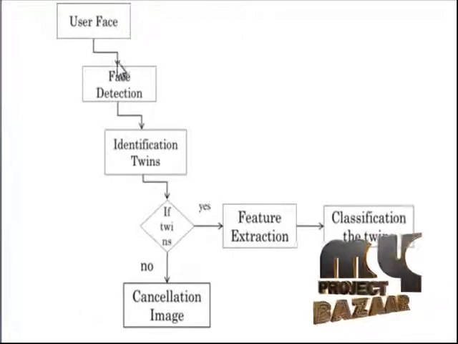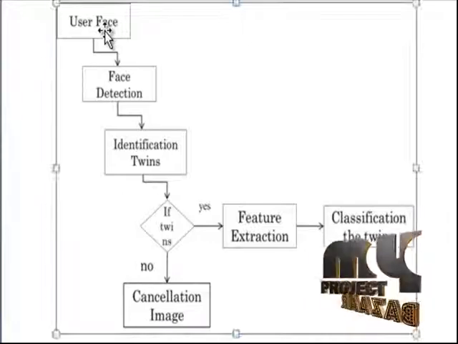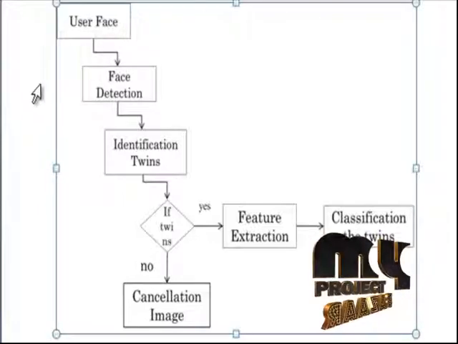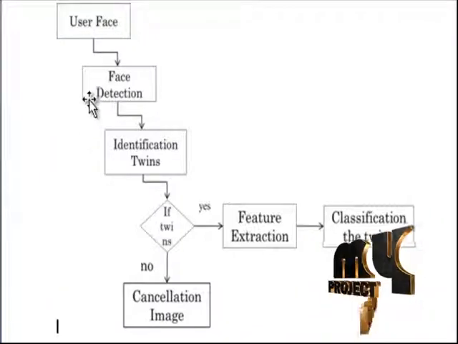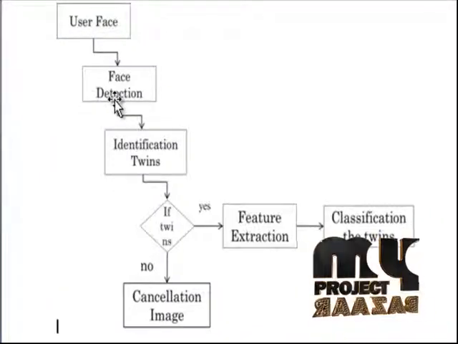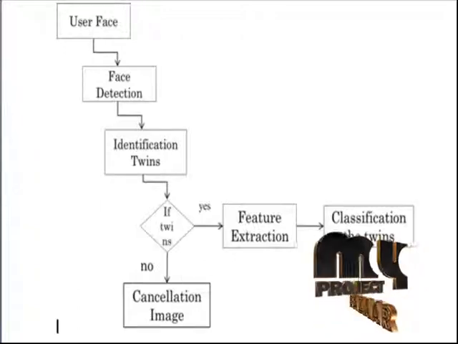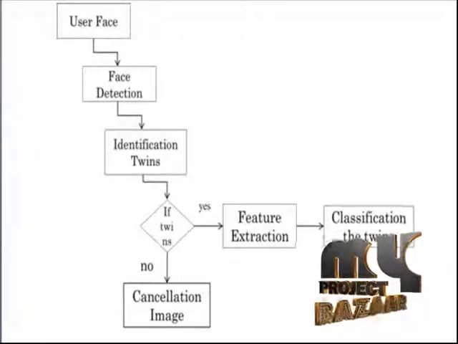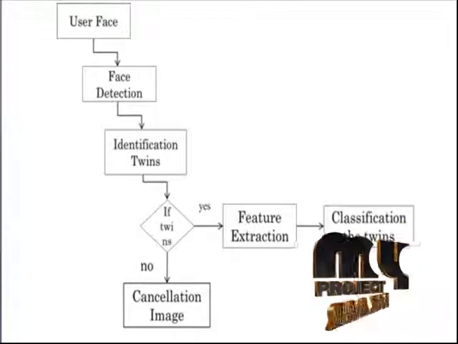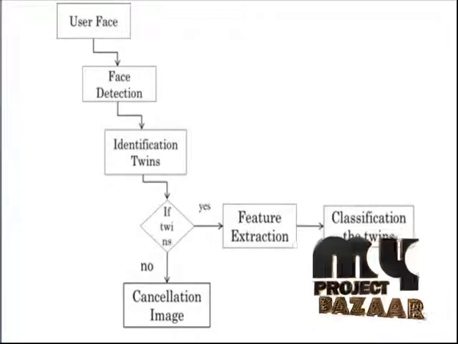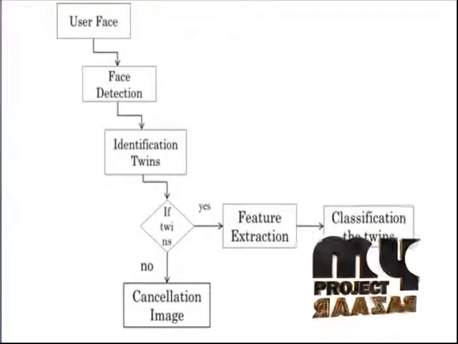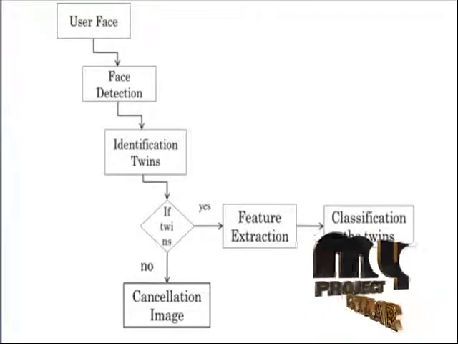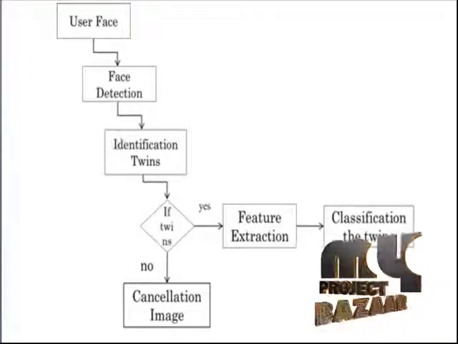And then first of all, we take the input image as the user face. The given images are processed through the pre-processing technique. Pre-processing helps to prepare the images for the proposed work. In this process, the input image is pre-processed: grayscaled, filtered, and then enhanced for the feature extraction process. Then the feature values are extracted from the input face. It extracts the corresponding features in the face of the input image.